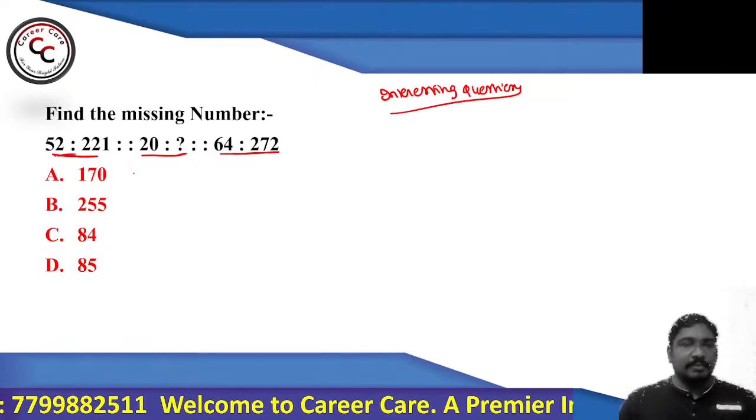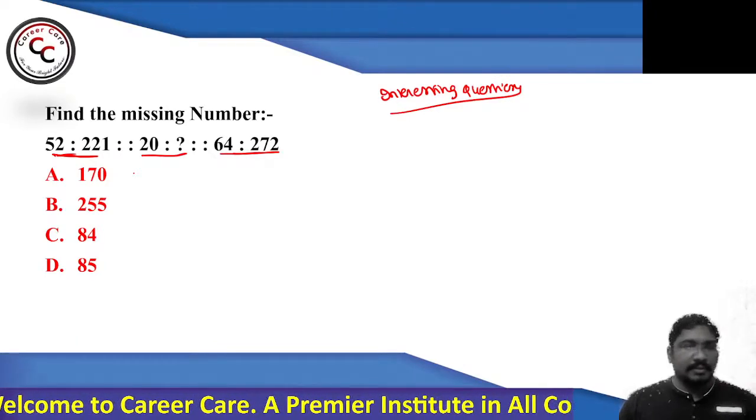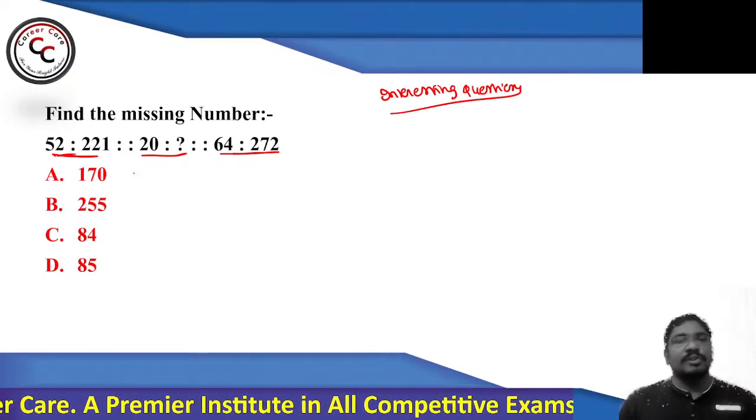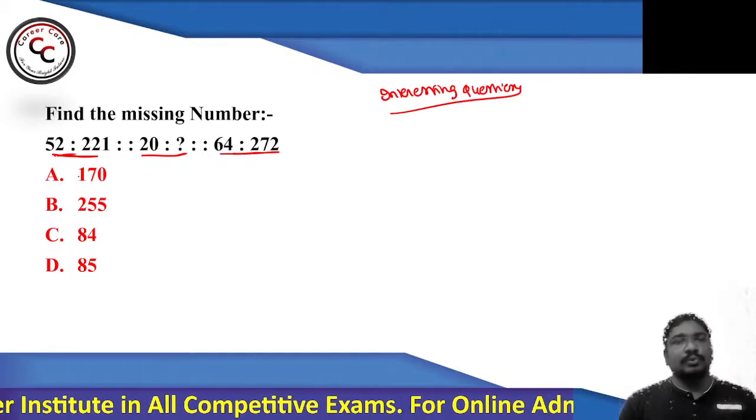How can you get this particular number from that? See, generally we can go for usage of multiplication. For example, 52 twos are 104.